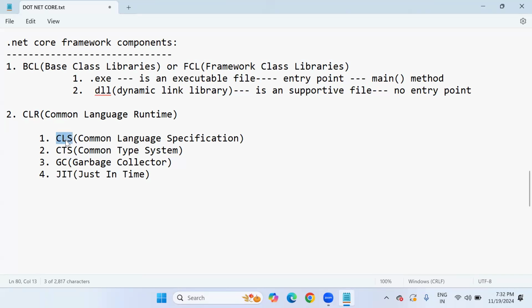First, Common Language Specification. Just now I said .NET supports many different languages like C Sharp, VB, J Sharp, F Sharp, JScript, Iron Ruby, Iron Python, Windows PowerShell.